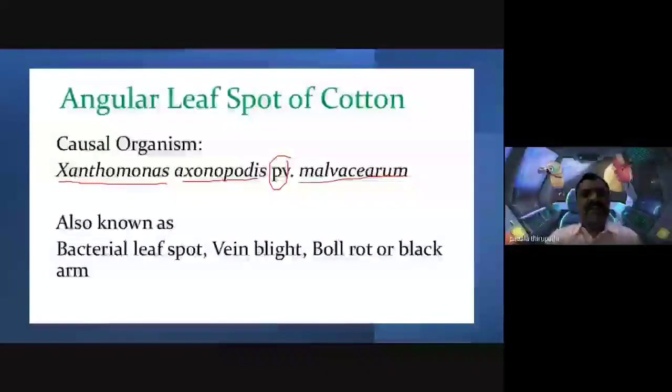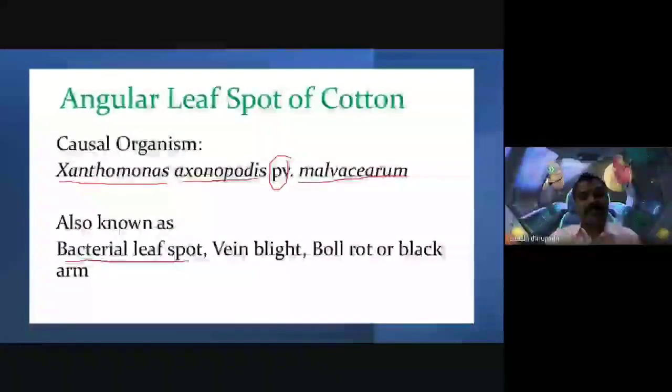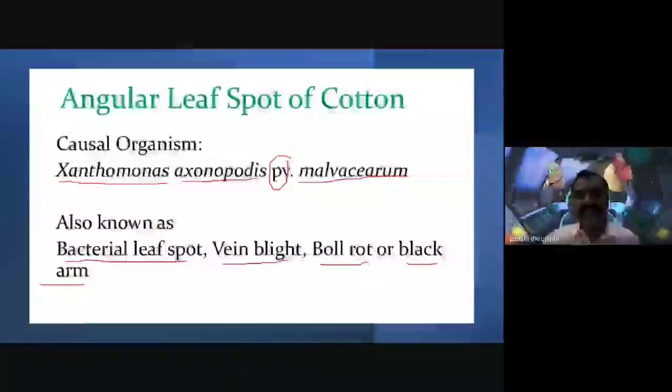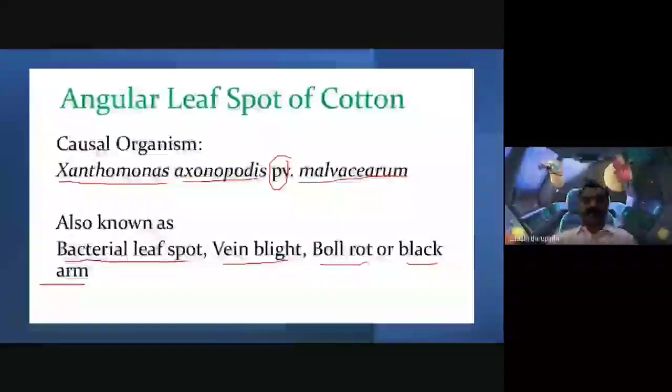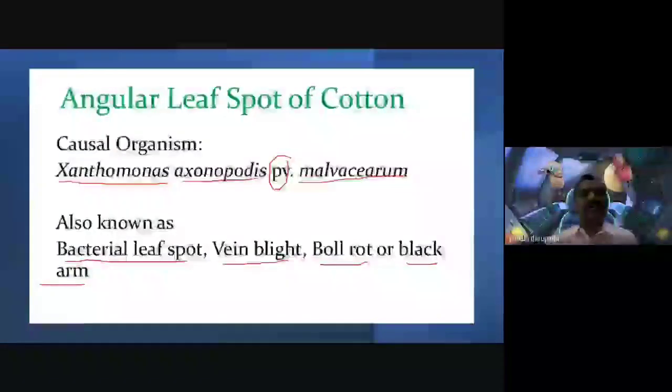This disease is also known as bacterial leaf spot, vein blight, boll rot, or black arm disease of cotton.